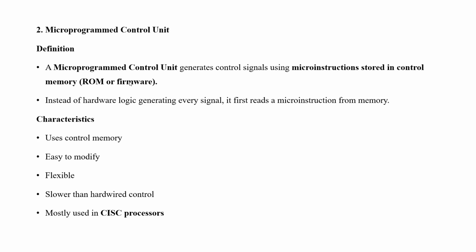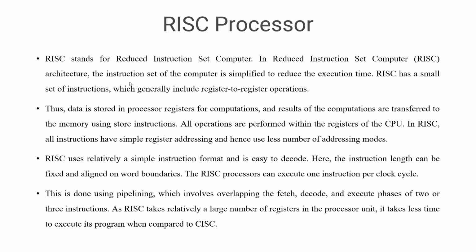Now, what is RISC processor? RISC stands for Reduced Instruction Set Computer. In Reduced Instruction Set Computer architecture, the instruction set is simplified to reduce the execution time. RISC is a small set of instructions which generally include register to register operations. That is also one of the keywords: small set of instructions used in RISC.